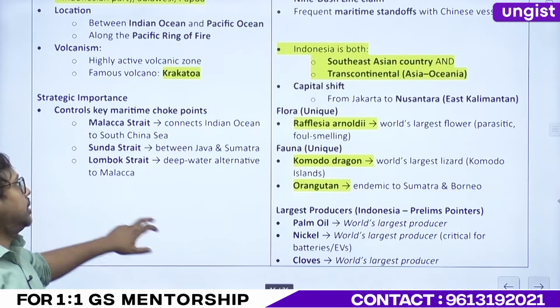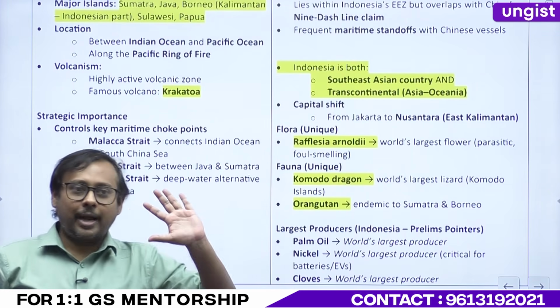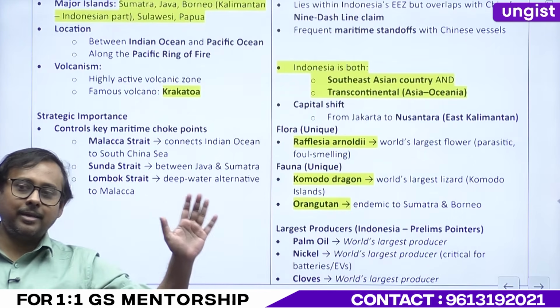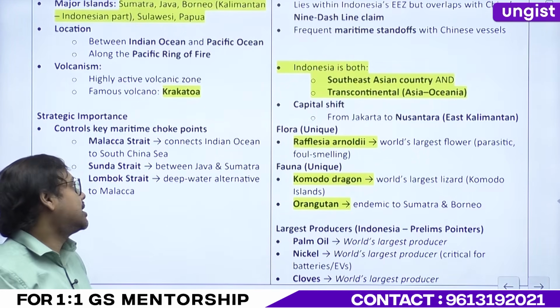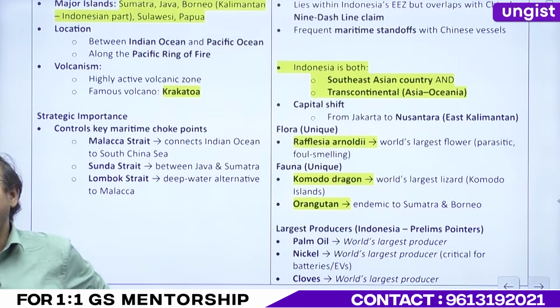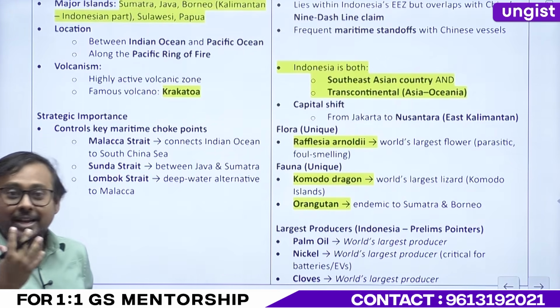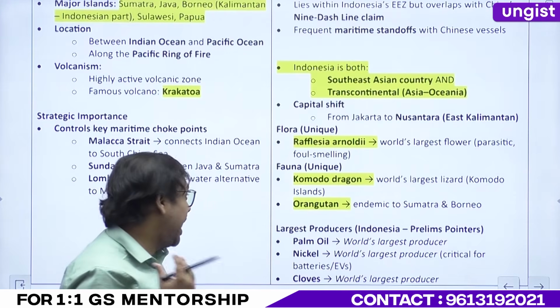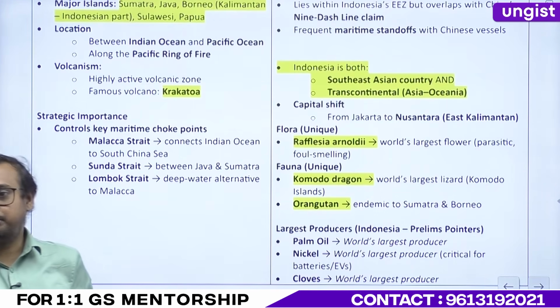Now, this is important. Flora. I don't know, in my school, in class 10, I have studied this. World's largest flower, Rafflesia arnoldii. It's flesh eating, very bad smell, right? And it is parasitic in nature, right?